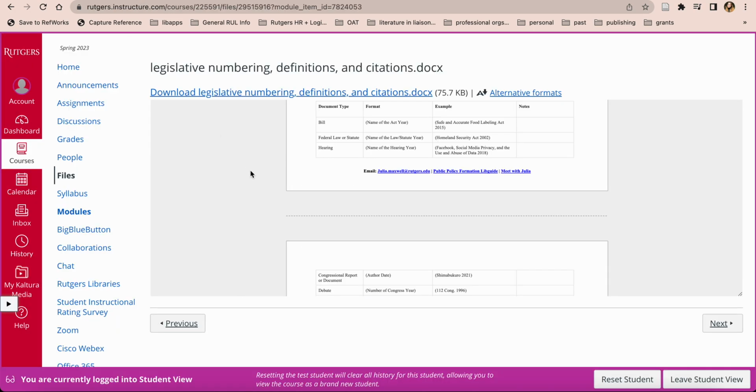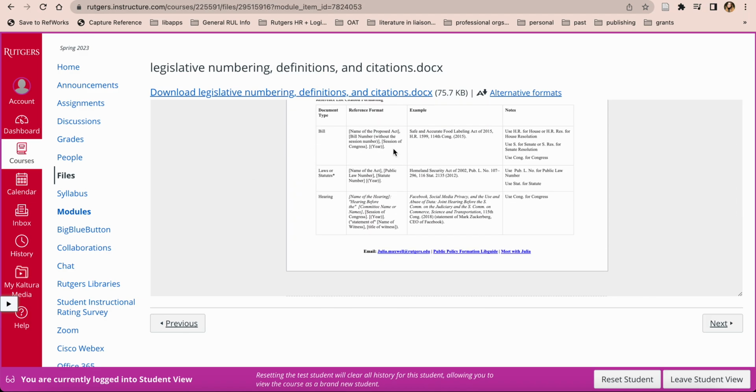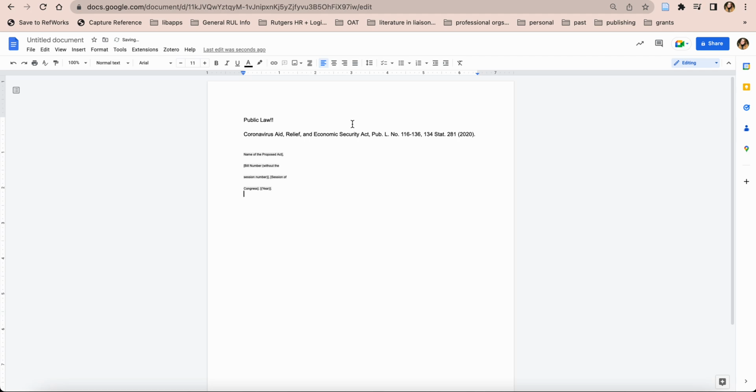So let's go back to our handout and see how we can cite this. We see that it's the name of the proposed act, the bill number without the session number, then the session of Congress, then the year. So I'm going to copy that format again. I don't know why it keeps doing that weird thing when I copy it, but oh well.